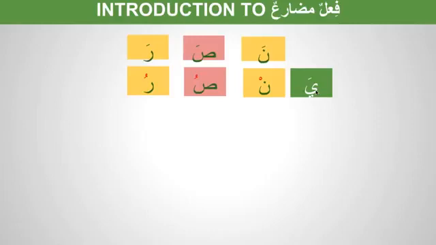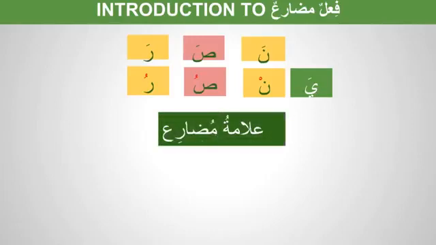What is this ya called? This ya is called alamatu mudari'a, the sign of present tense. This is not a fa'il. This is to show that the verb is now in present tense form. There are 4 letters which tell us that the verb is in present tense form: alif, nun, ya, and ta.